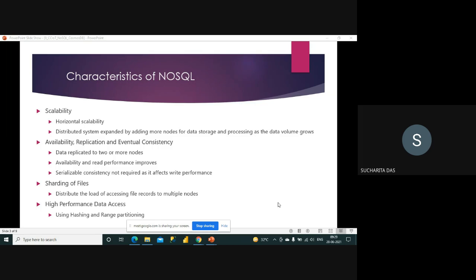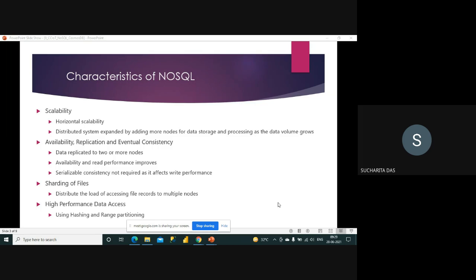So for that, it cannot be any magic, right? How is it possible? What happens is that multiple nodes are there, or you can say you have a file of huge size. Say I have a file of 100 records, and you have to find something in the 100 records, then it is going to take some time. So instead, maybe you can divide the file into 5 parts and keep them in 5 locations.